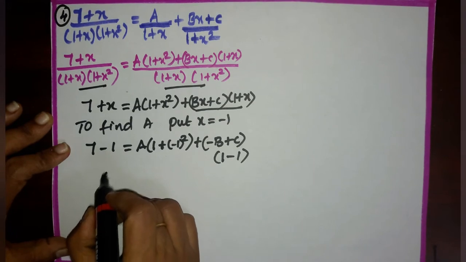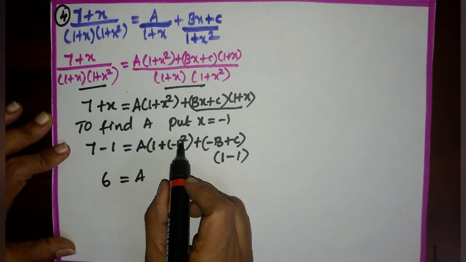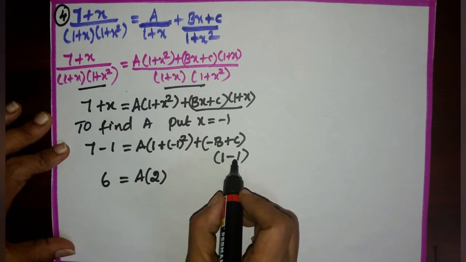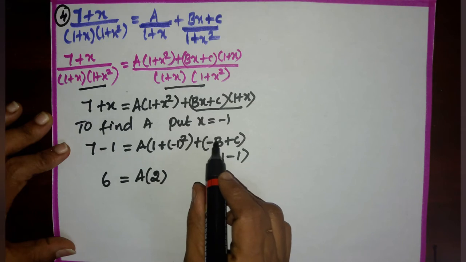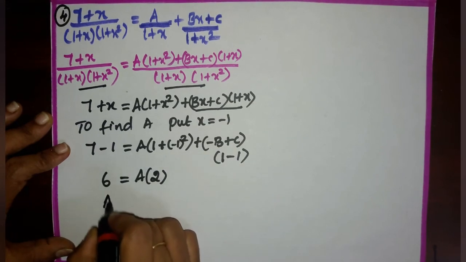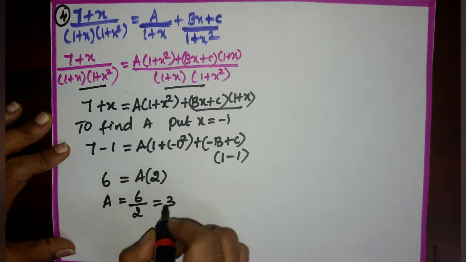7 minus 1 is 6 equal to a into (minus 1) the whole square is 1. 1 plus 1 is 2. 1 minus 1 is 0. 0 into (minus b plus c) is 0. Now we will get the value of a as a equal to 6 by 2, which gives 3.